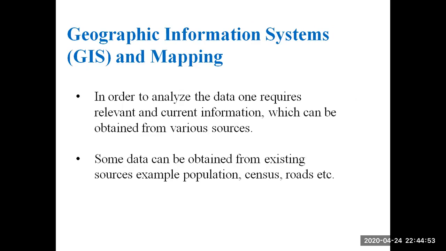Next. In order to analyze the data, one requires relevant and current information which can be obtained from various sources. So for analyzing the data, we need to consider the relevant data and current information which is obtained from different sources. Suppose the data can be obtained from existing sources like population, census, roads, etc. So various sources are, for example, population, census, roads, etc. We get the data from them.